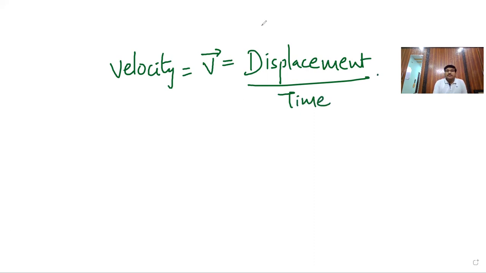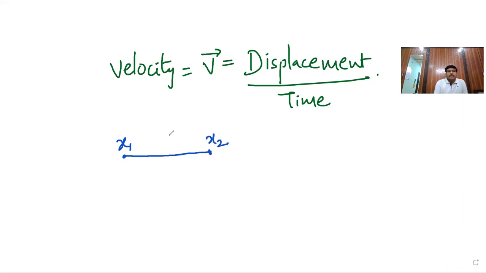Observe here. In the previous sessions, we have seen that. Let us say the object is at x1 position and it is moving to the x2 position.